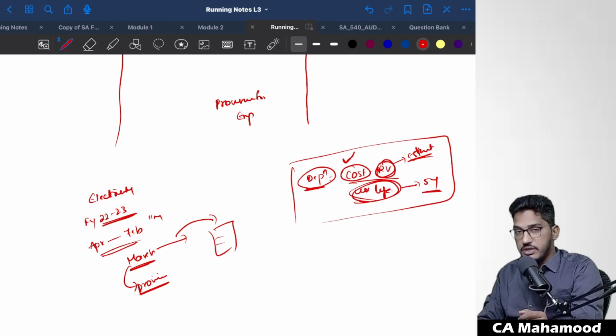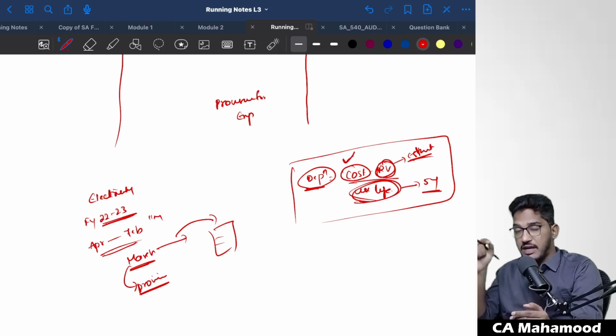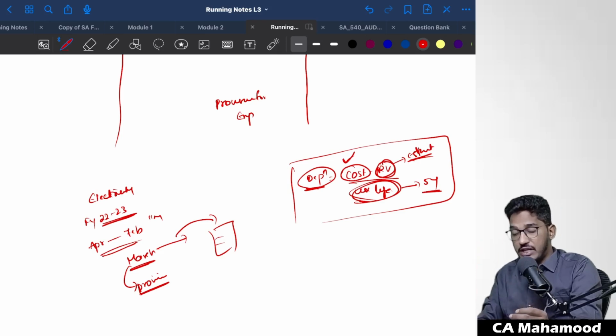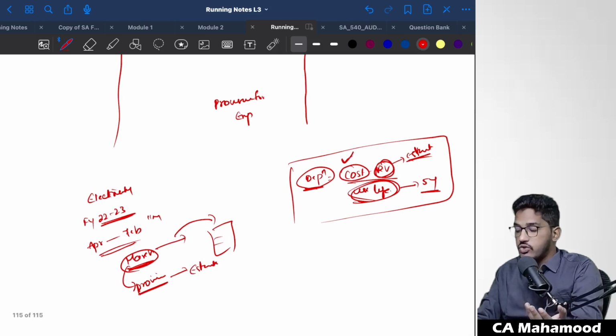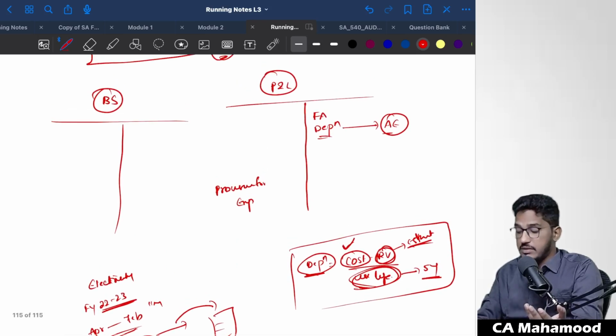How they will create the provision, sir? They don't know what will be the exact figure for the expense, what will be the exact figure of electricity expenses now. It will get known only when you get the electricity bill. But still, as on the balance sheet date, management has to create a provision for that electricity expenses for the month of March. So how they will do it? They can't precisely calculate. What they will do? They will make an estimate. So provision for expenses is an example of accounting estimate.